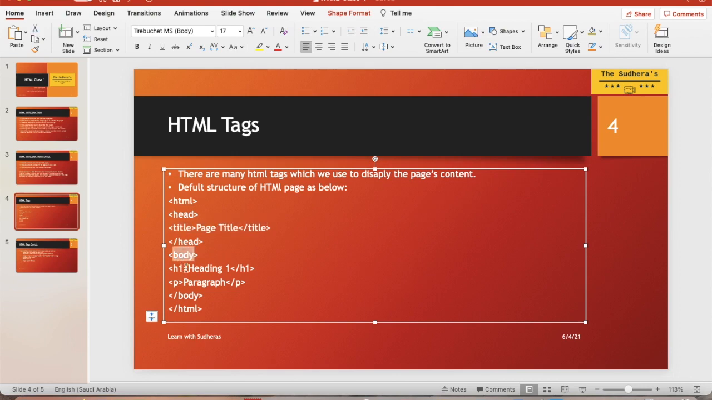This is a body tag. Okay, the body starts and body ends here. So whatever you put here, it will display in the body section. Okay, so this is h1. H1 means the biggest heading in the HTML page. Okay, there is h2, h3, h4, h5, h6. Okay, there are 6 kinds of headings available. P tag means paragraph. It is like normal text.